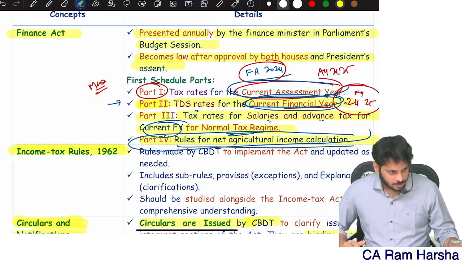Whenever you are computing tax in the exam, when you are solving for total income, you compute it, then tax you will compute, right? Split this income into two categories. What are the special incomes? Identify. Whenever you are computing tax, don't directly apply percentages on total income.